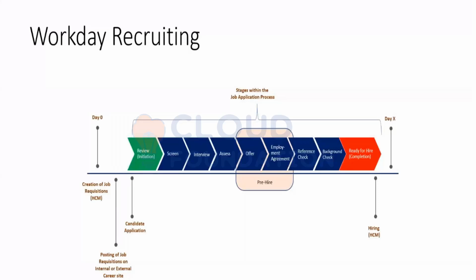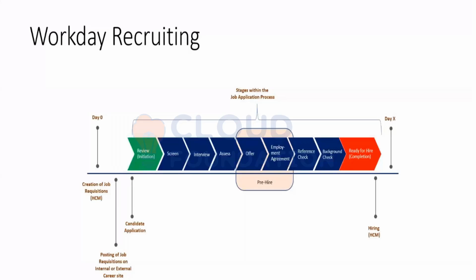Once he applies, he enters the job application process. In the job application process, there are various stages through which a candidate has to go. He has to perform well in all the stages and get the approval of each stage's security groups. By security groups, I mean either the recruiter or screening recruiter, primary recruiter, such kind of security groups.